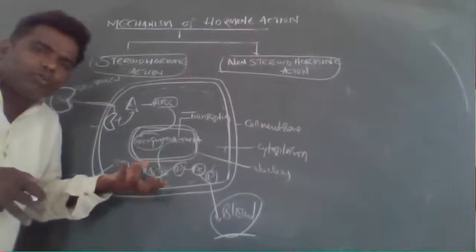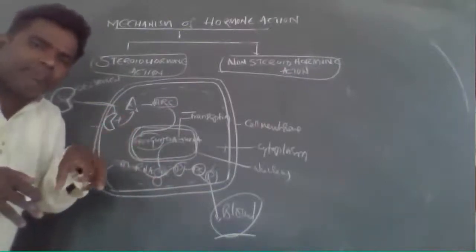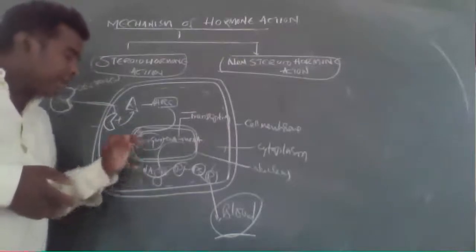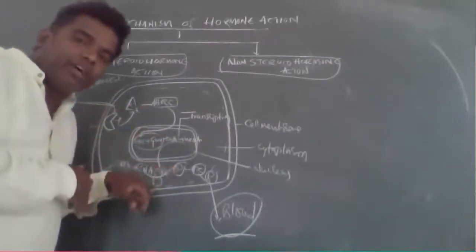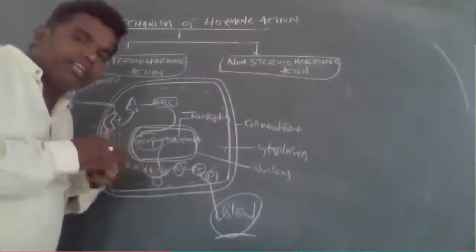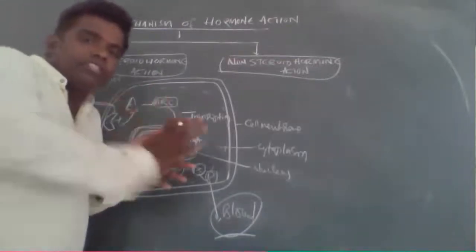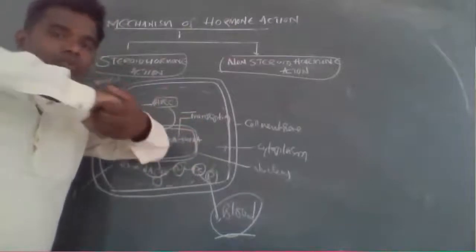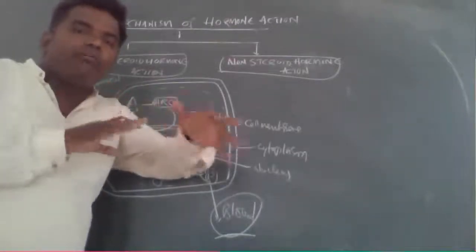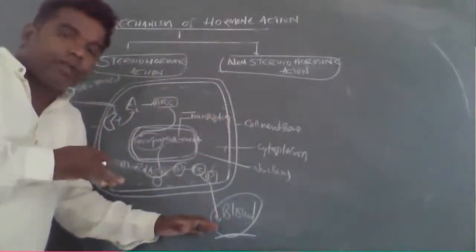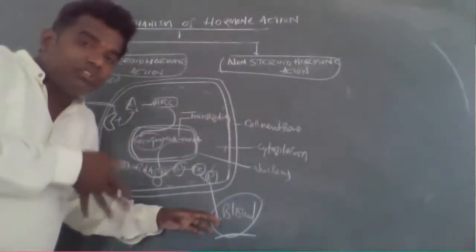Then the mRNA, using ribosomes with small and big subunits, by coding and decoding with tRNA, forms polypeptide chains, which combine to form proteins.